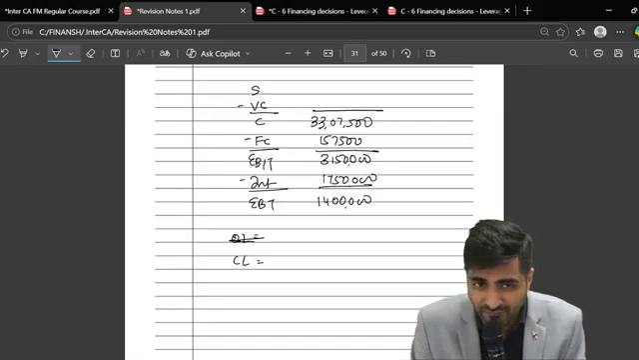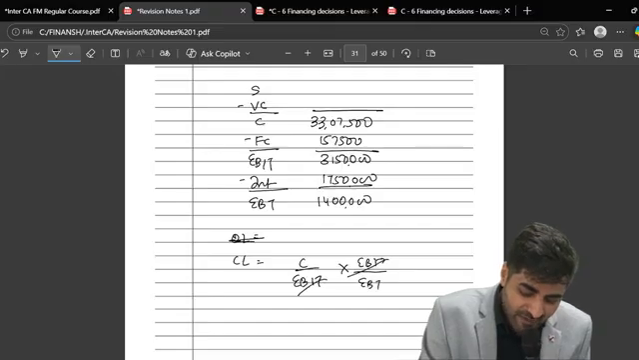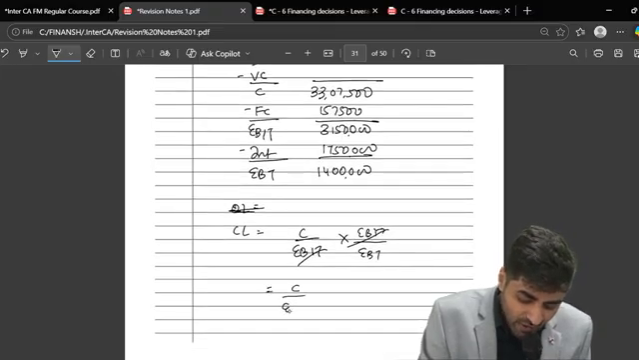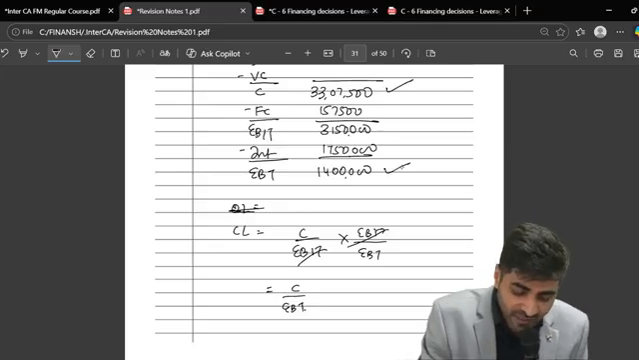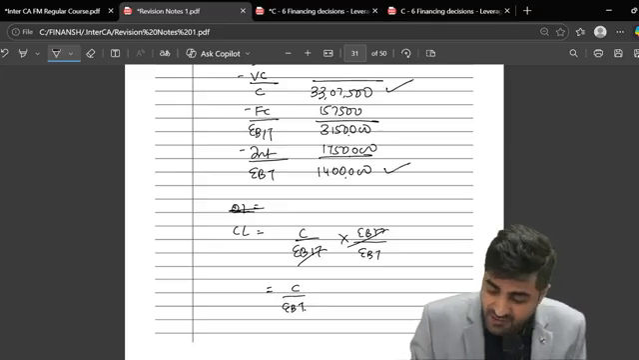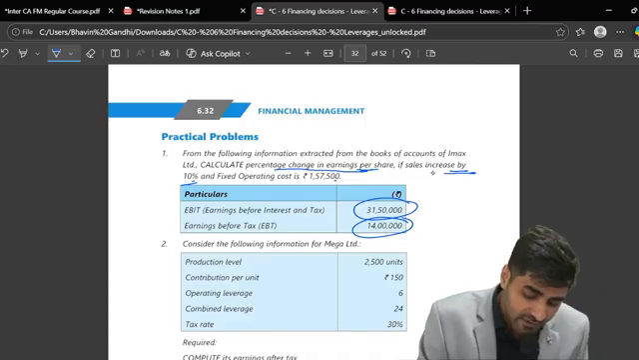Combined leverage is OL into FL, but that is nothing but contribution upon EBIT into EBIT upon EBT. So EBIT gets cancelled, leaving contribution upon EBT. Do you have contribution? Do you have EBT? Give me my CL. 2.3625.